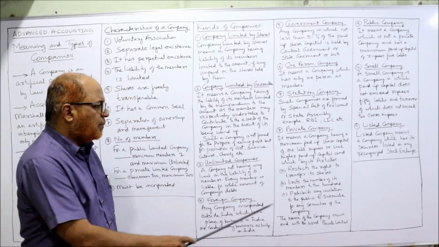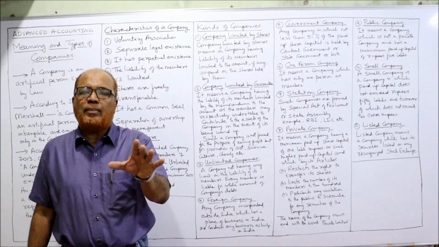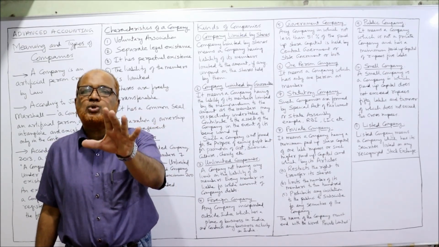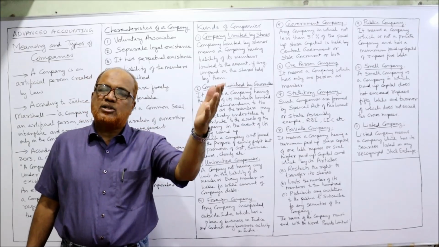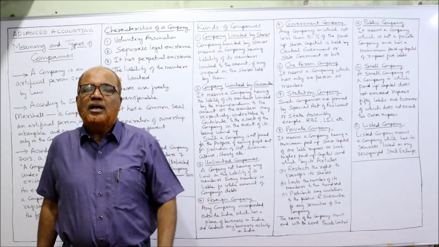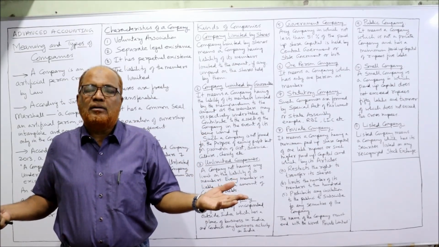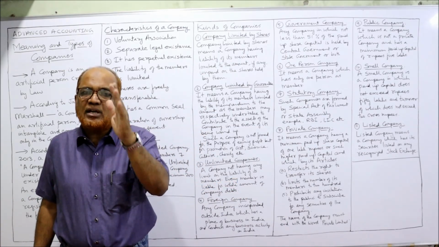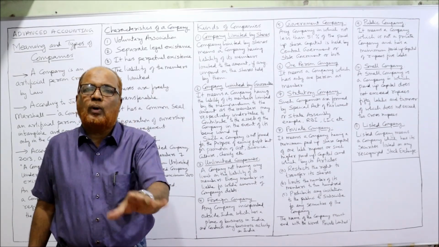Second, limits the number of members to 200. That means the maximum number of members in a private limited company is 200, not more than 200. If the number of members exceeds 200, it will become public limited. If the shares become freely transferable, it will become public limited. The transferability of shares is restricted and the number of members is limited up to 200.